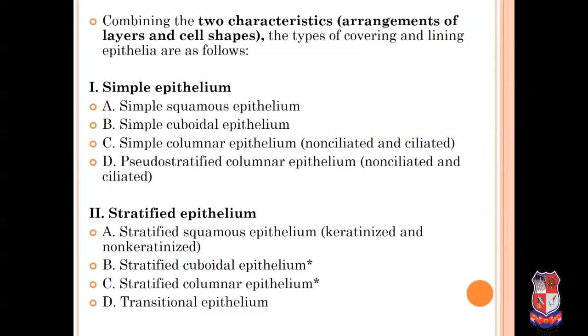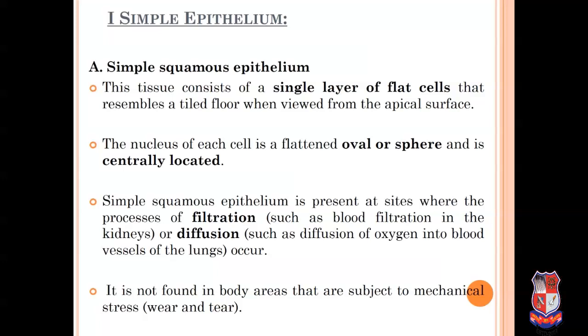Second class is stratified epithelium. Stratified epithelium is again classified into 4 classes: stratified squamous epithelium, keratinized and non-keratinized, stratified cuboidal epithelium, stratified columnar epithelium, and transitional epithelium. Now, first of all, we will discuss the first class, simple epithelium.